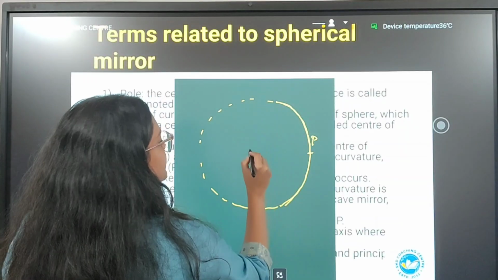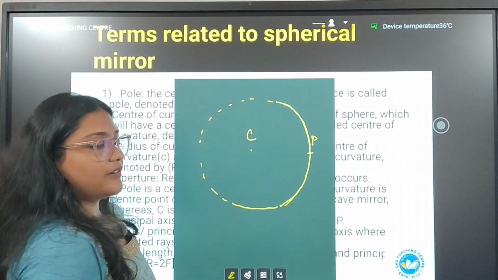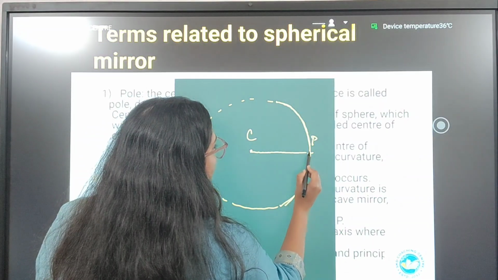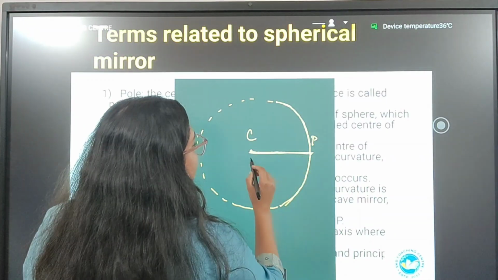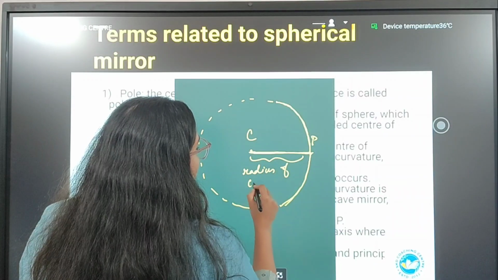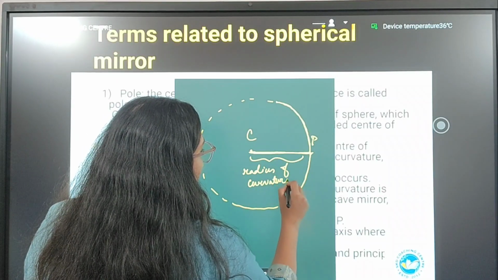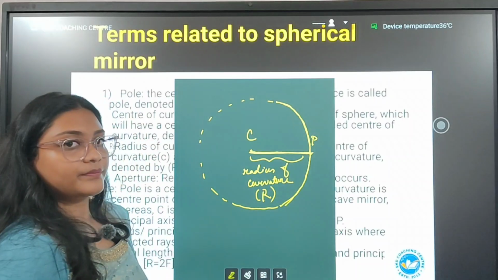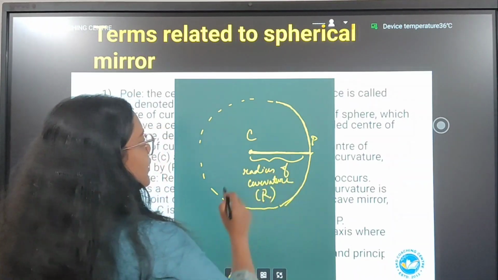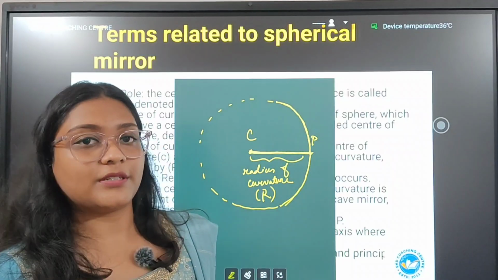The center of the sphere is called as center of curvature. Now, if I draw a line from center of curvature to the pole, this distance is called as radius of curvature, denoted by capital R. The distance between center of curvature to the pole is called as radius of curvature. Very, very important.